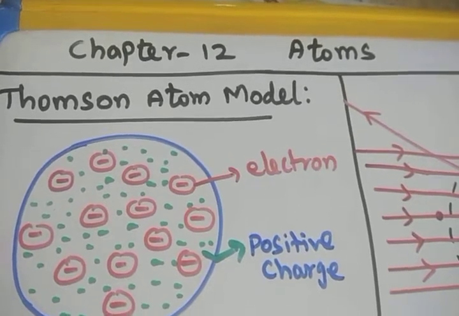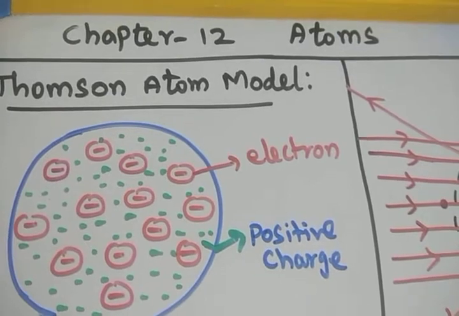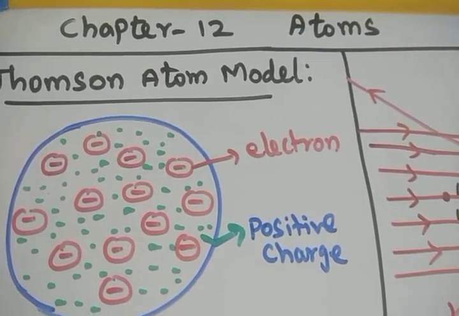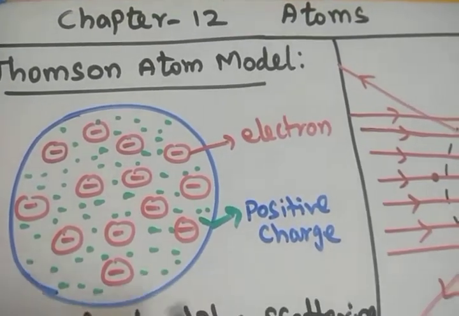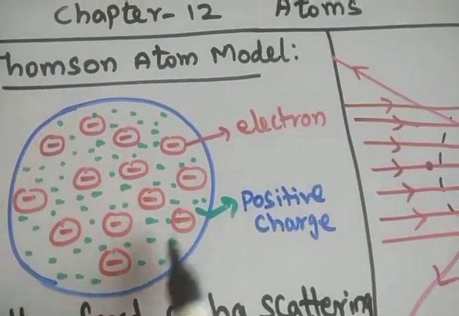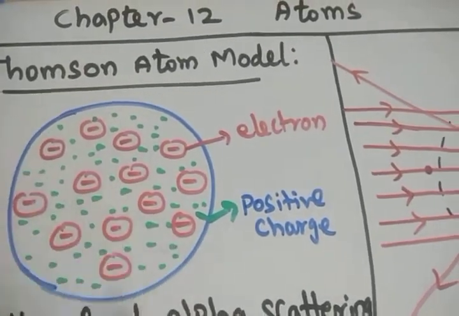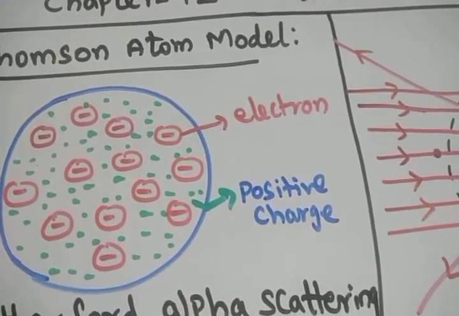Chapter 12, Atoms. Thomson Atom Model. According to J.J. Thomson, he proposed that the atom is a sphere of positively charged matter, with electrons embedded in it.